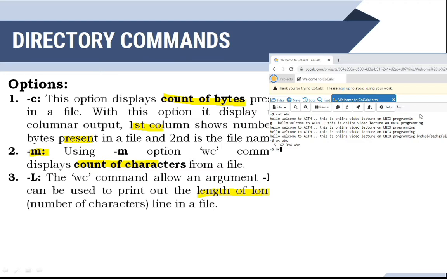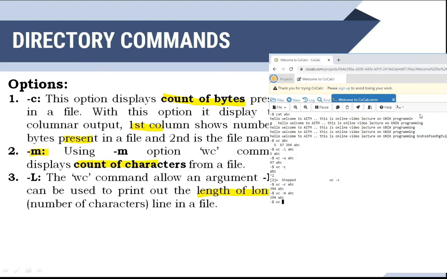Now I want to display only the line count, so WC minus L, then ABC. See, only 5 lines are there. I want to display the word count of the ABC file, 67. Then the count of bytes, sorry, of ABC. So WC minus C, then ABC. It is going to display the number of bytes. Then WC minus M, then ABC, which is going to display the character count.